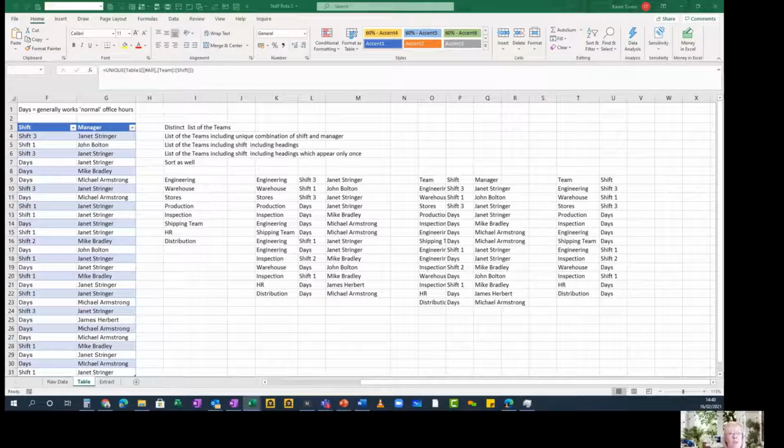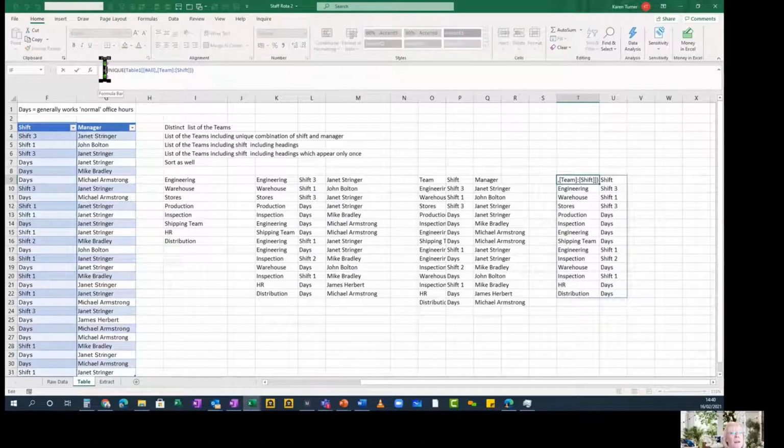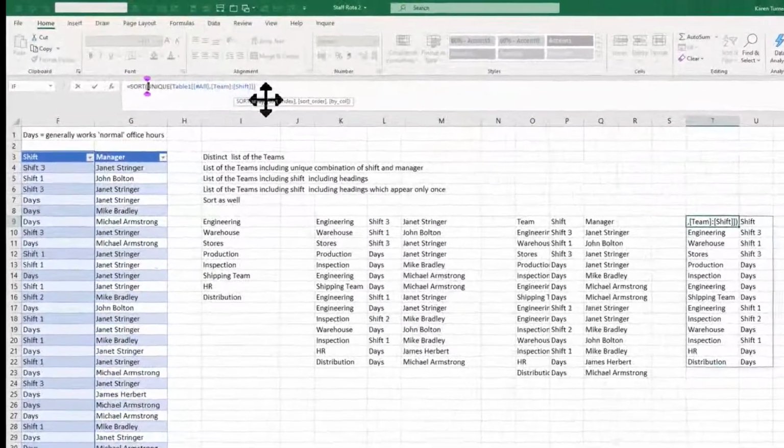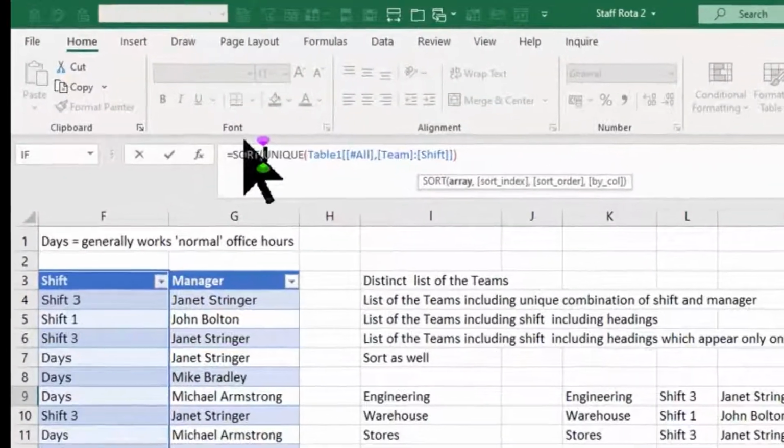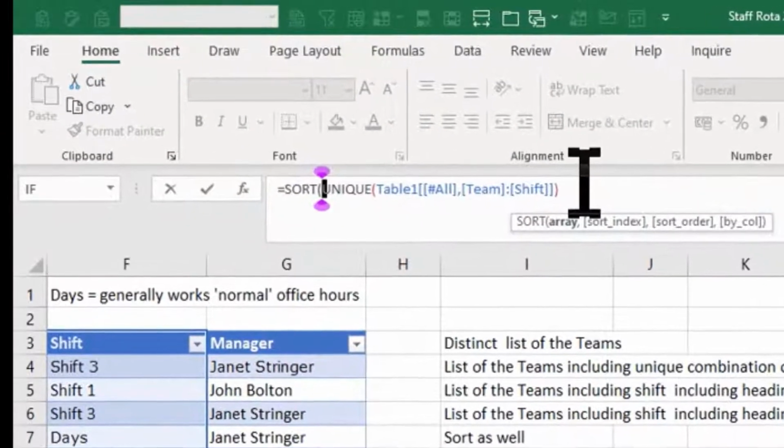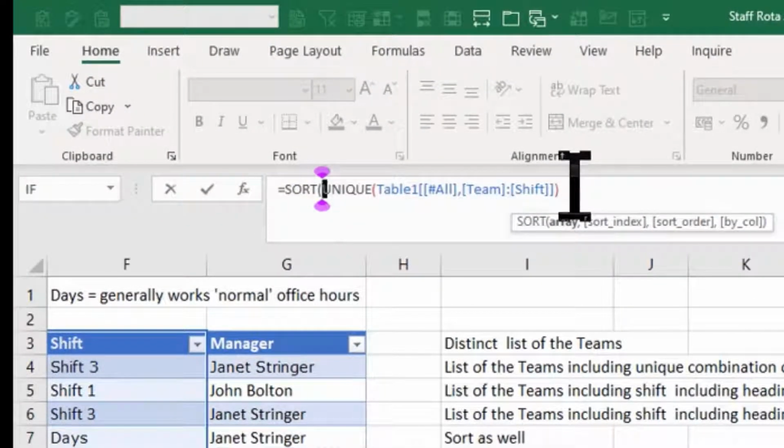Finally, what should I do if I'd like to see those items in a particular sort order? I'll take the unique formula that I've written and I'll nest a sort formula in there. So the sort formula consists of an array, which is the other formula, unique, that we've used to grab those unique values.